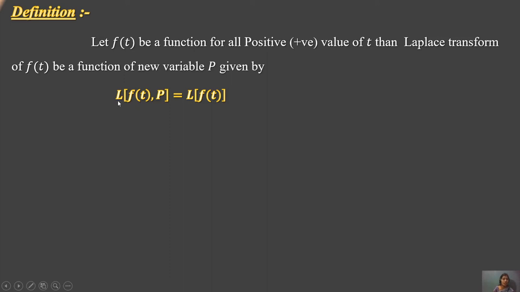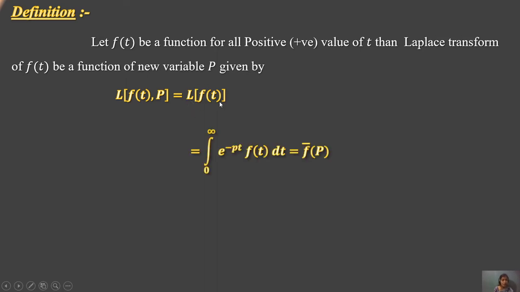That will be the Laplace, represented as a capital L. Fourier transform is represented as F, and a Laplace transform is represented as L. F of t, where p is given as a new variable, and f of t is a function for all positive values of t. Same as written in this form, that is the Laplace transform of f of t.